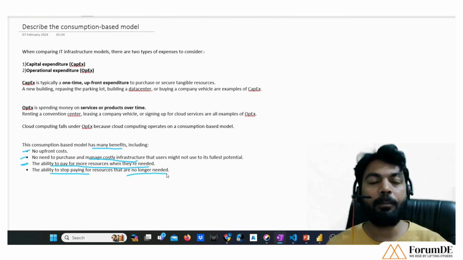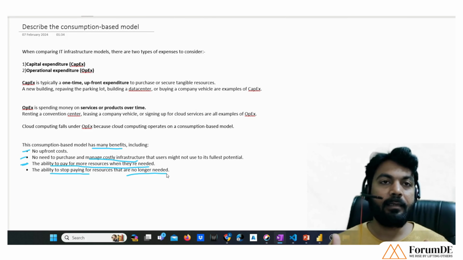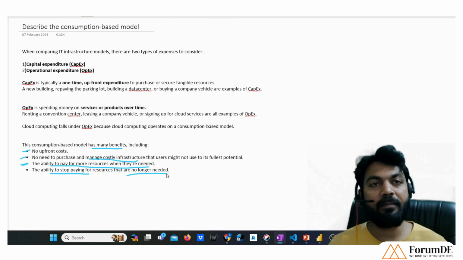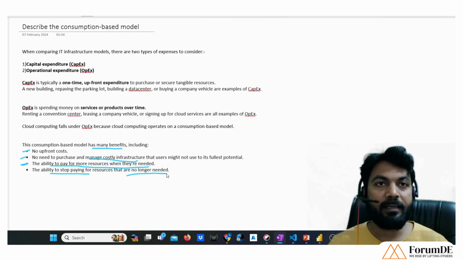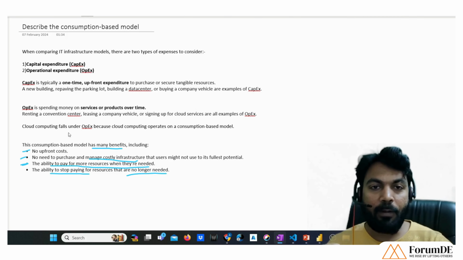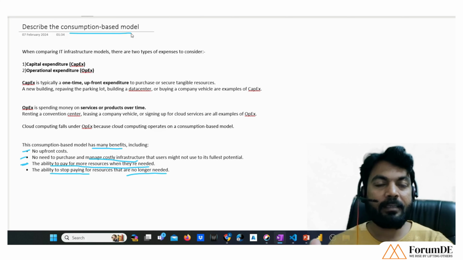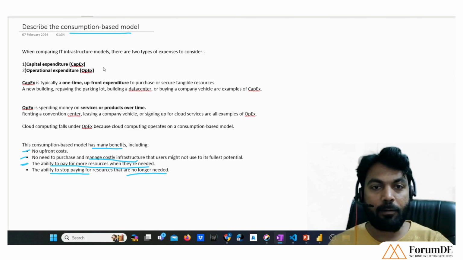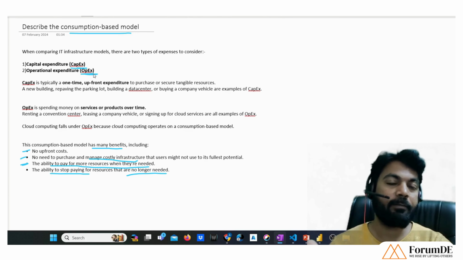It means we are not putting our effort into setting up the IT infrastructure or data center. Whenever we need it, we take it on rent from the cloud providers, use it, and then decommission or release it. So this was all about the consumption models that are there in major cloud platforms, and these are the two important terms, CapEx and OpEx.